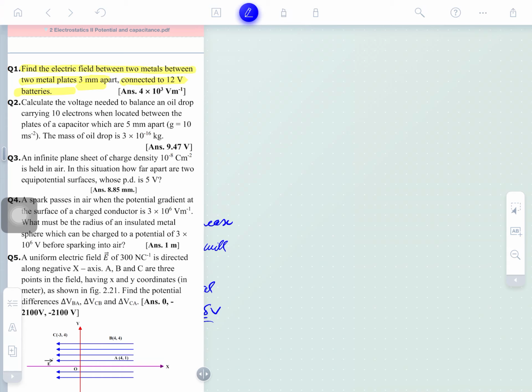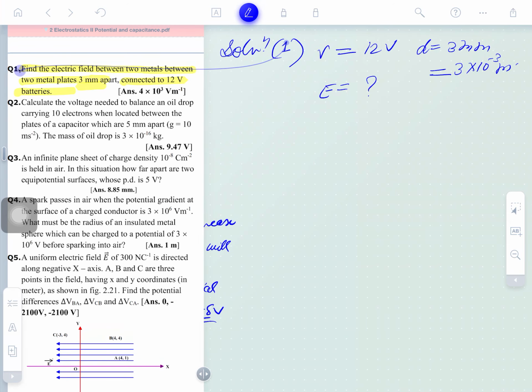So this is very simple here, this is the method of solving the question. Since the potential difference is 12 volt, as given here, and the distance between them, d, is to be taken as 3 mm. In SI unit this is written as 10 to the power minus 3 meter. Clear? And we are to find out the electric field strength.